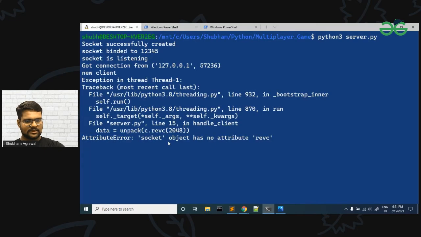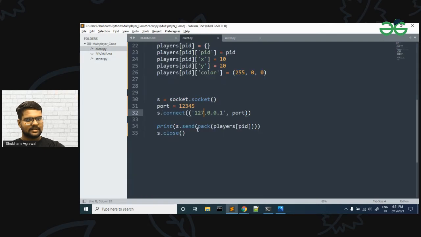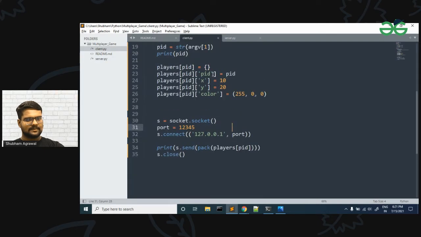So here, okay, we got an error. It is saying receive. So we have written it wrongly, it is a typo here. It is recv. And the 60 that we have printed is printed because we are sending the data and we are printing its length. So the length of this data is this. Okay. So that's why this is printing.